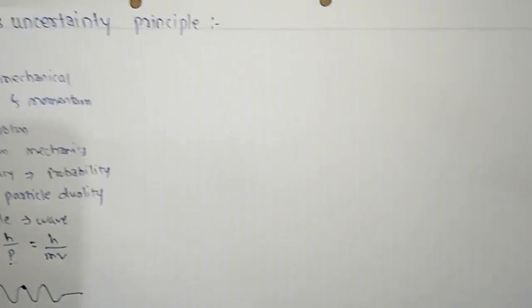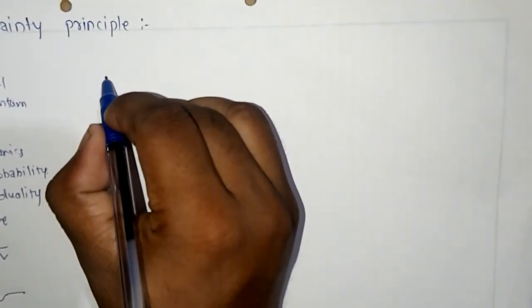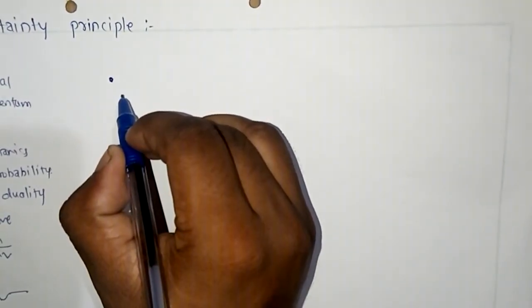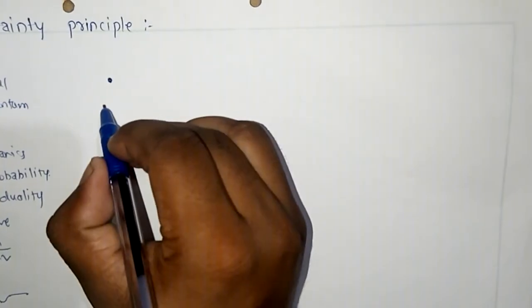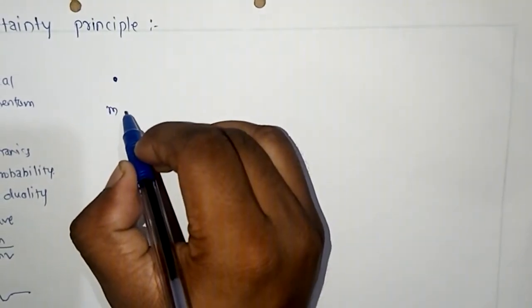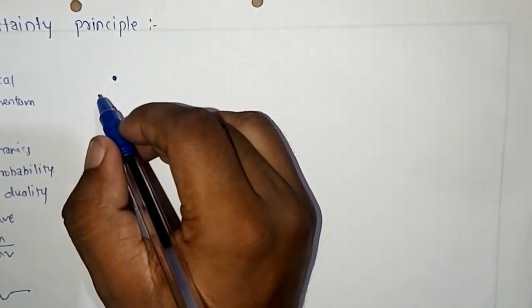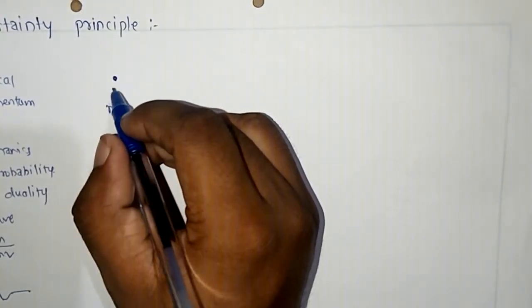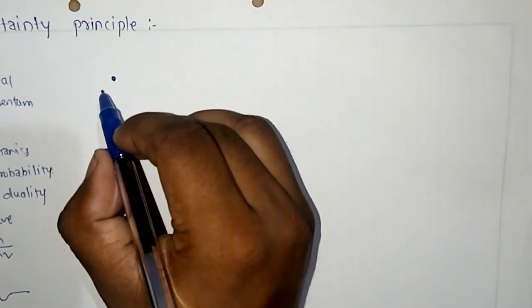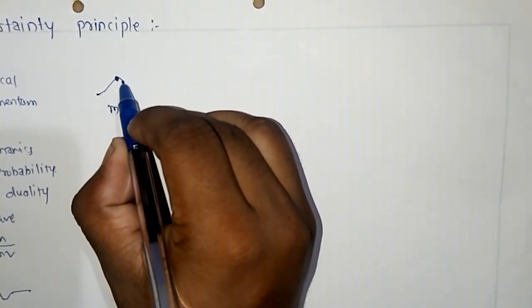Suppose this is an electron which has mass m, and according to de Broglie, according to wave particle duality, this electron is associated with a wave. So suppose this is a wave.